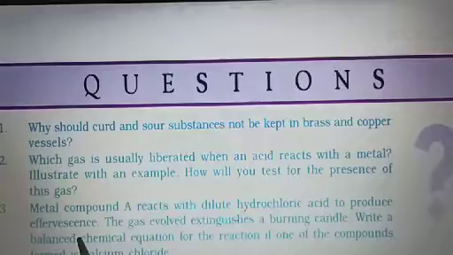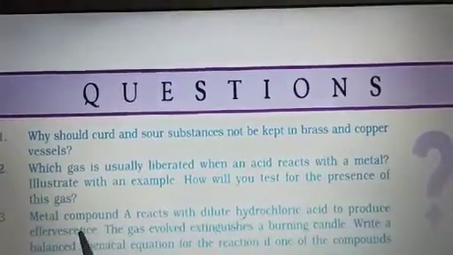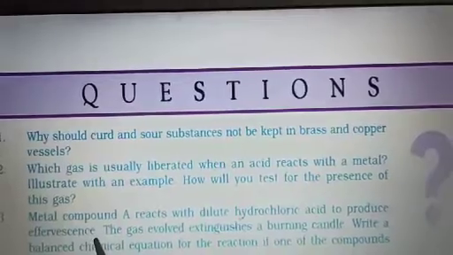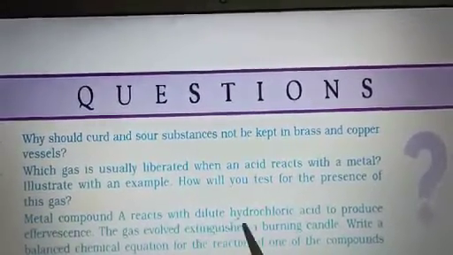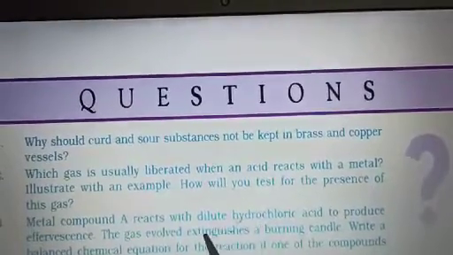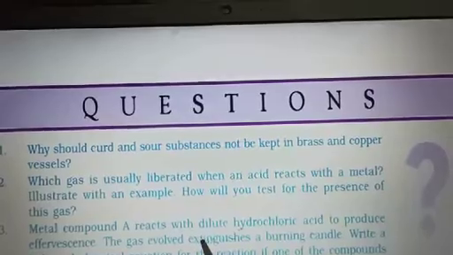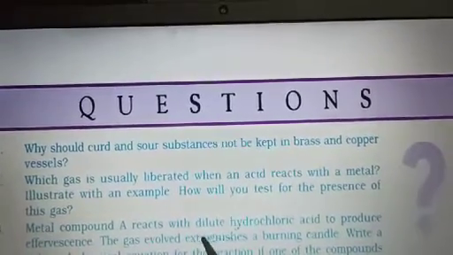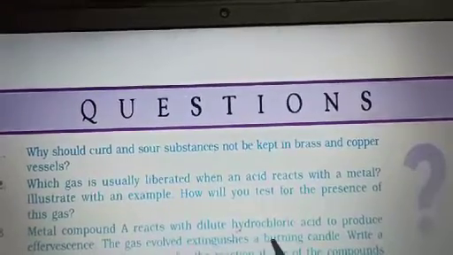When the word effervescence comes, recognize always that it means the release of carbon dioxide, right? And the gas evolved extinguishes a burning candle. Again, this is the specific character of carbon dioxide, that it extinguishes the burning candle.